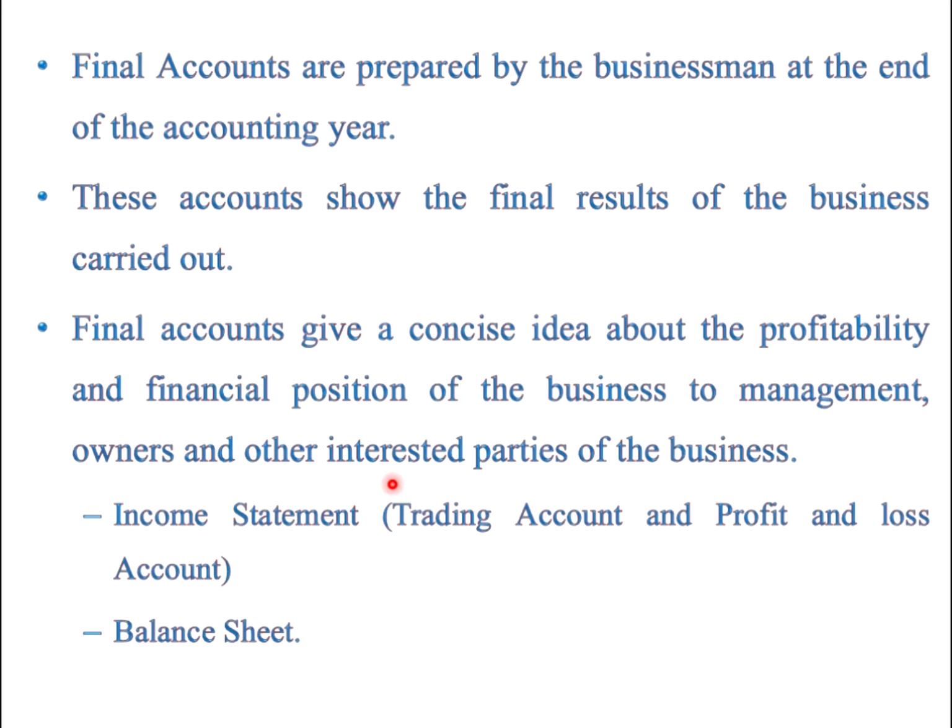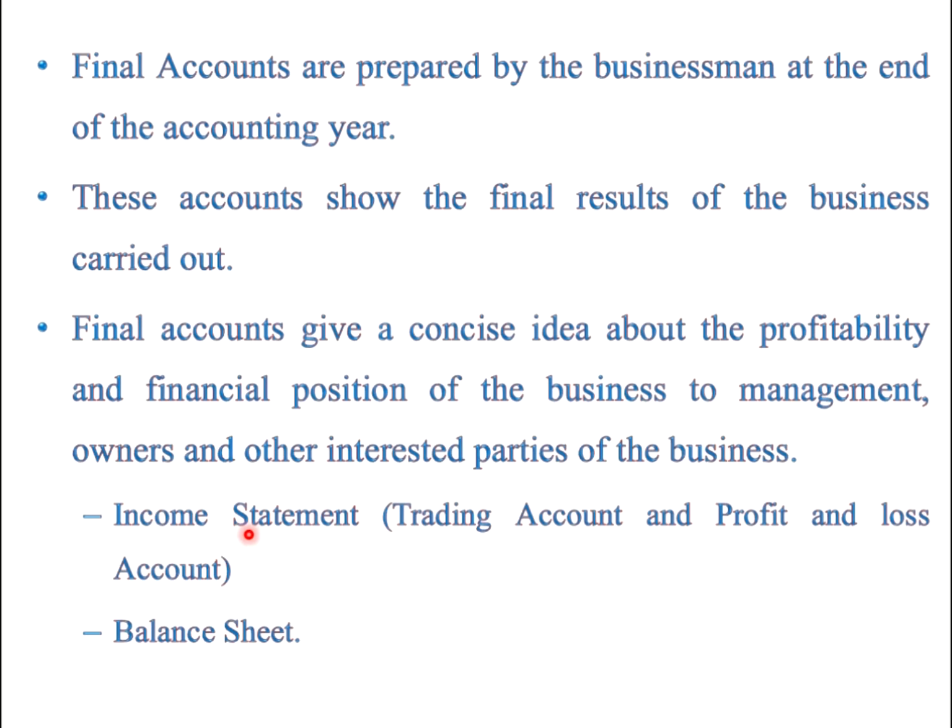Okay. Other interested parties means the financial institutions who provide loans to your business, customers, government, suppliers, all are interested parties, and shareholders are also interested in your business. They want to know your financial position, the financial situation of your business, so that they can think about future business with your organization. That's why final accounts give a concise idea about the profitability and financial position of the business to the management, owners and other interested parties.